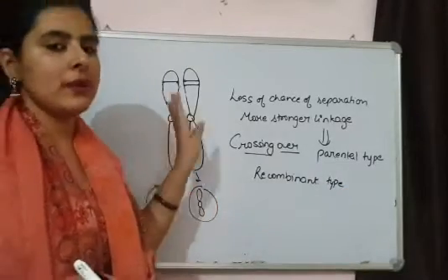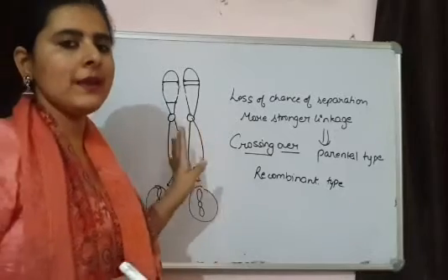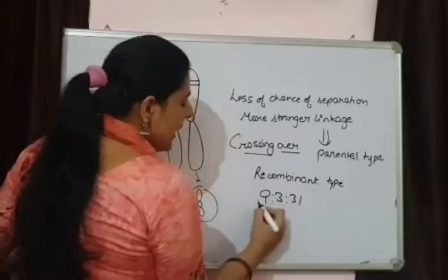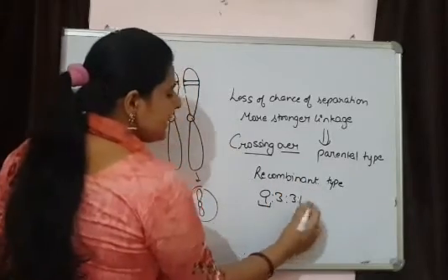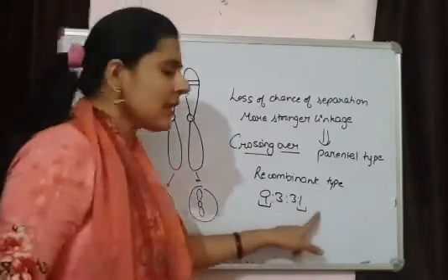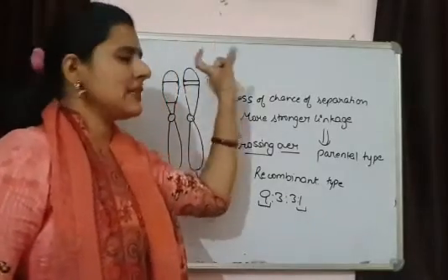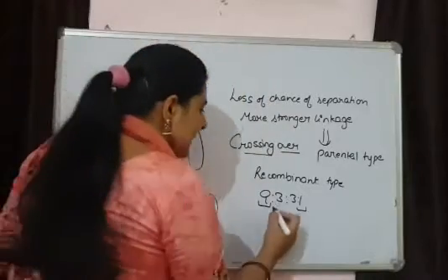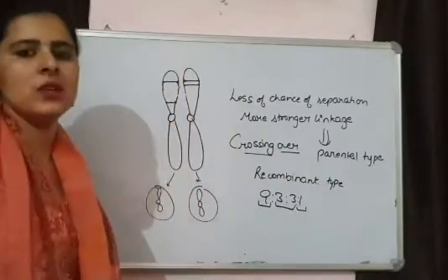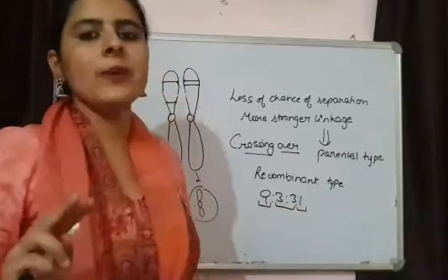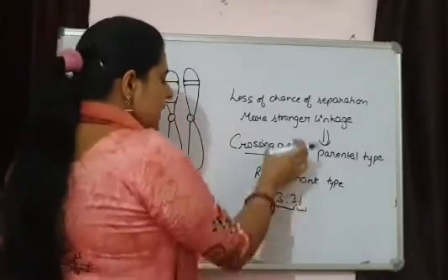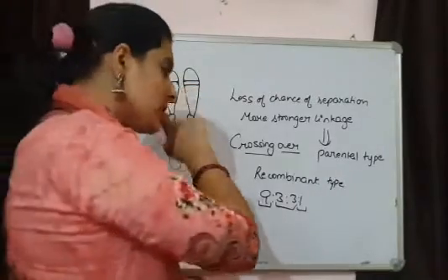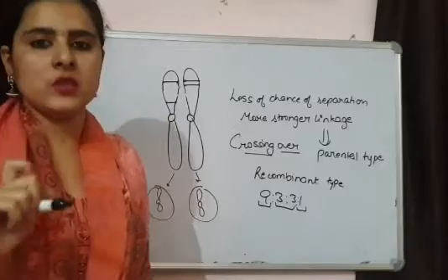And when we saw Mendel's dihybrid cross, the ratio was 9:3:3:1, and I told you that the 9 and 1 are the parental types, which have exactly the same phenotype as was present in the parents. But these 6 plants, the 3:3 ratio, were the recombinant types. Neither of the parents was showing this type of phenotype. So that was possible in independent assortment.